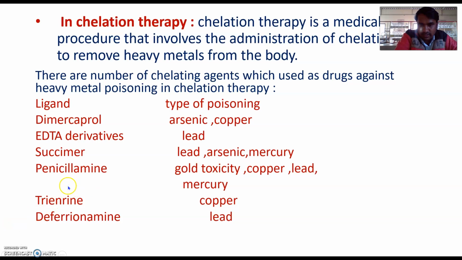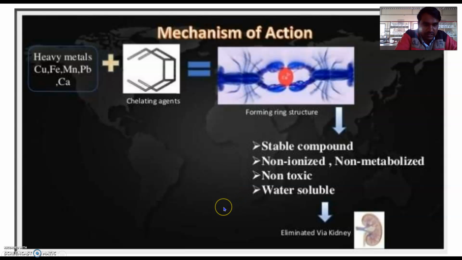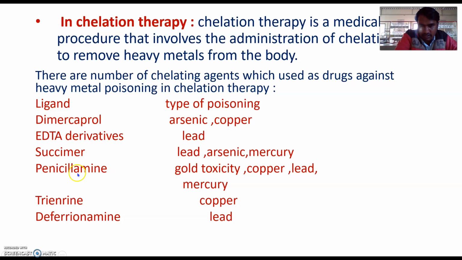Now, these are penicillamine, for gold toxicity, copper, lead, mercury poisoning. These chelates are generally used for the removal of this type of poisoning. Trientine is used for the removal of copper, and deferoxamine is used for lead poisoning.